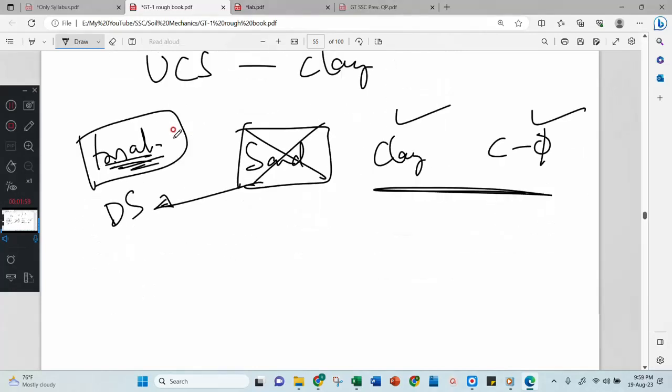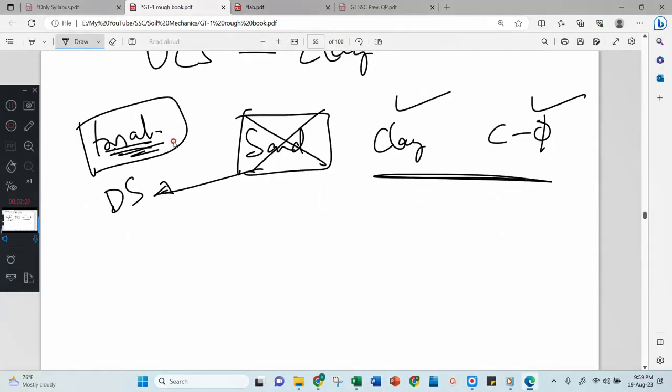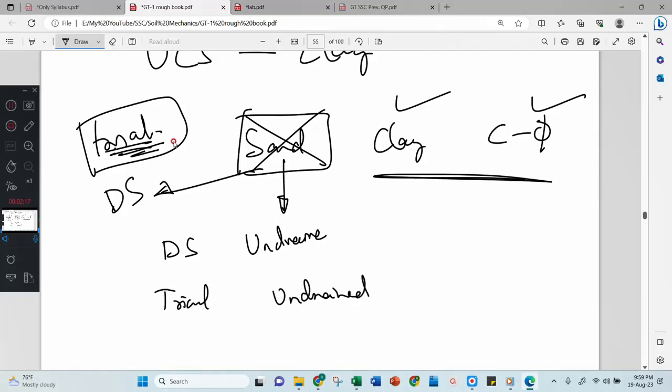Understood? Now there are also some drainage conditions. Direct shear test and triaxial test we can do undrained and drained also.